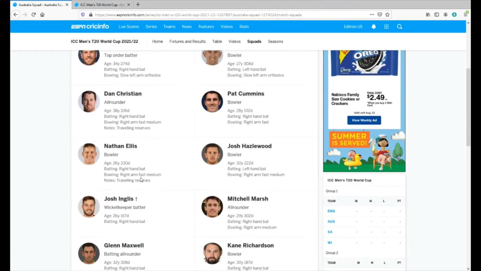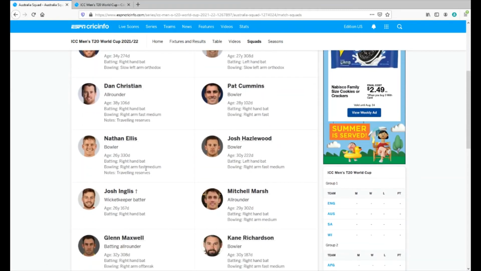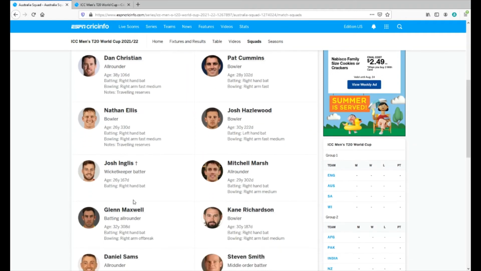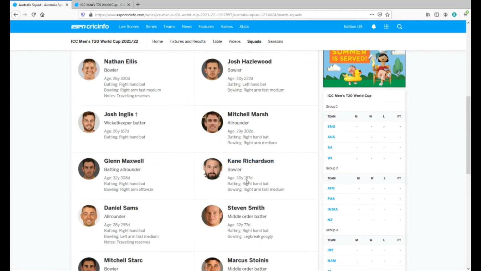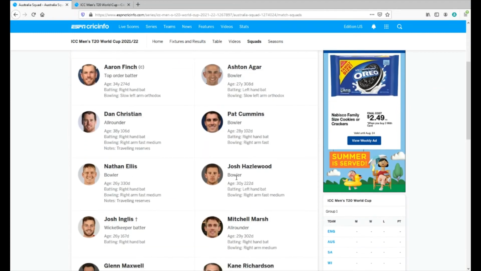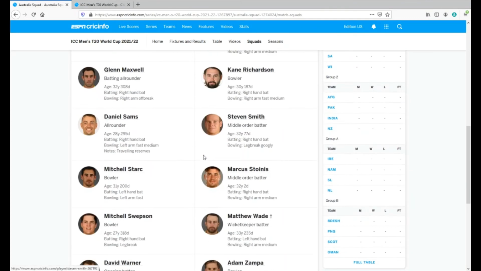And one thing that I'm noticing that is kind of surprising is that they did go with Josh Inglis over a batsman like Carey or even Josh Philippe. It's interesting to see that, but he's of course a very good slogger of the ball also, so that's justifiable also. Kane Richardson comes back into the lineup. That's also a great addition. He adds experience and depth. This Australian team is looking very solid indeed.